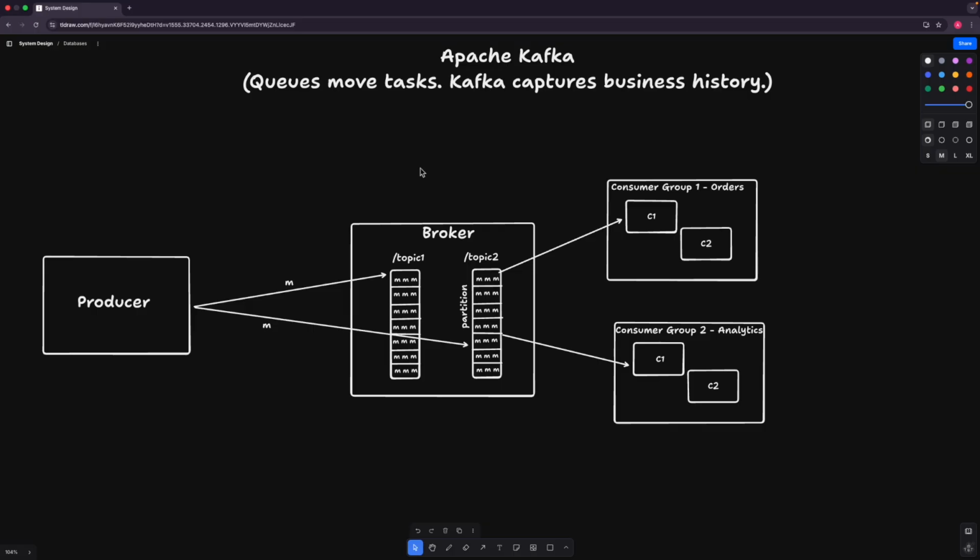Apache Kafka is basically an event streaming platform that stores the business events as a durable and replayable log, so that multiple systems can consume the data. By multiple systems, I mean multiple consumer groups can consume the data. But when we discuss SQS or RabbitMQ, SQS is nothing but a queue where the messages are stored and then get consumed by one single consumer. That's not the case with Kafka. In Kafka, multiple consumers can consume the same messages at the same time.